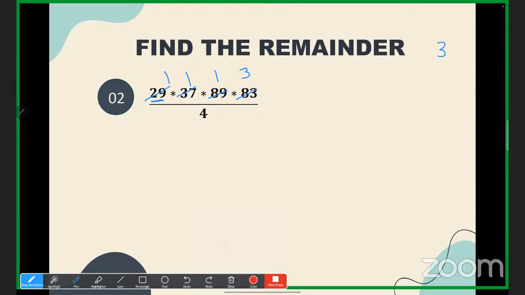Now what we have to do? We have to multiply the remainders itself. All the remainders, right? So 1 into 1 into 3. So what will we get? 3 by 4. Now what is the remainder? If you divide 3 by 4, the remainder is 3 itself. 3 is the smaller number. So the answer is 3. Very good. So 3 is the right answer. Have you understood the concept?